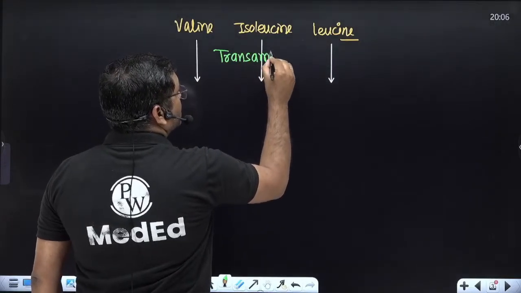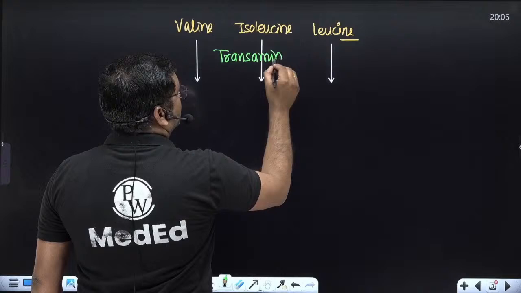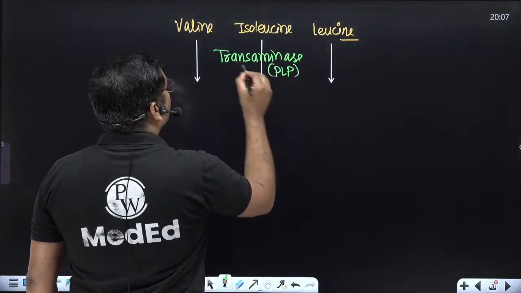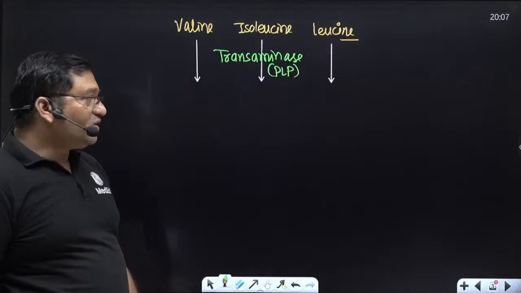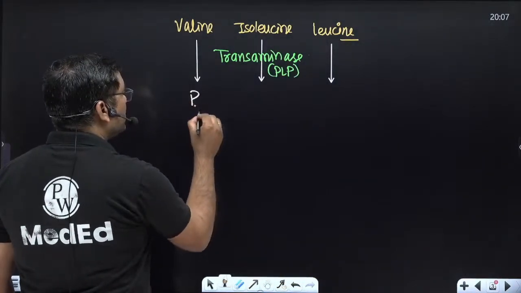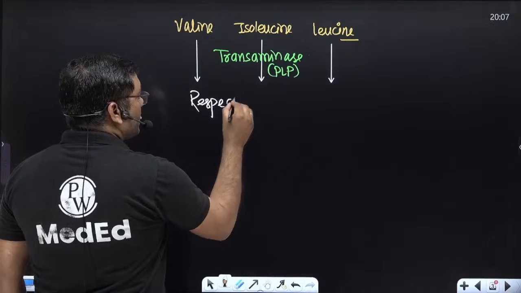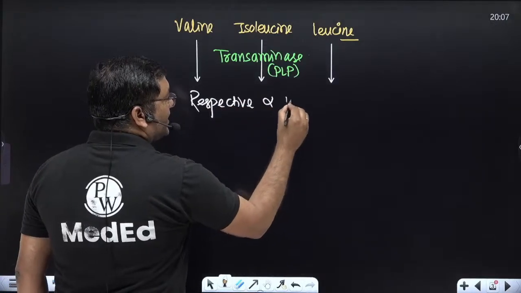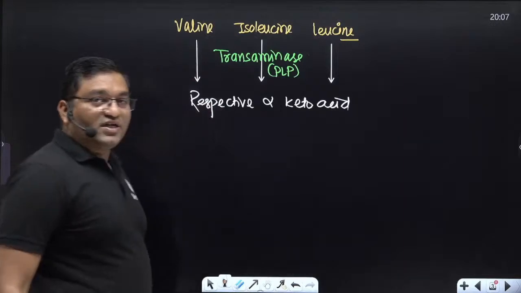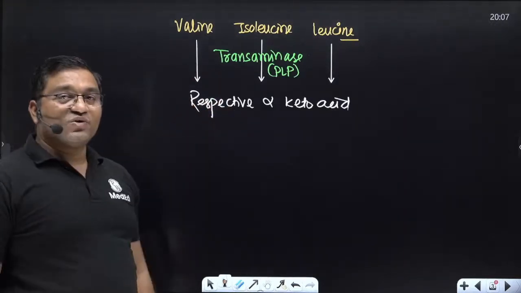Transaminase, amino transaminase. This is a pyridoxal phosphate dependent reaction, and the branch chain amino acids are converted into their respective keto acids. So just remember this: by the transamination reaction, respective alpha keto acids are produced.